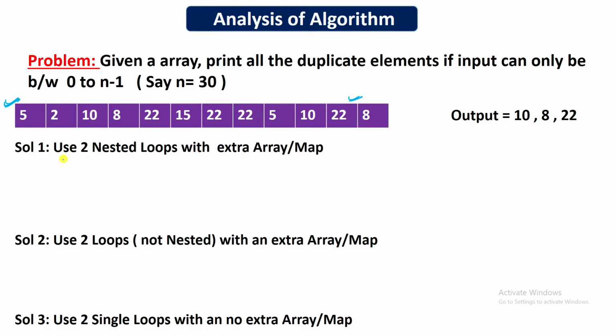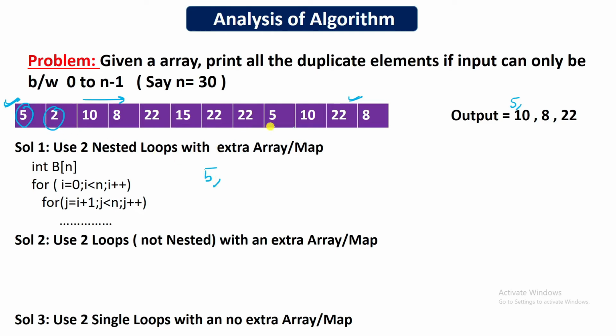So the first approach for this question is we take the first number and we see whether this number is duplicated in the array or not. Okay, we'll take this number and then we will search in the array. So we can take 2 loops. For the first time 5 will come. Now here there is one mistake. 5 is also a duplicate element because 5 has occurred 2 times. So for the first time 5 will come. Then 10 will also come. Then 8 will also come, right? And so on. Let's say 22 will also come, right?